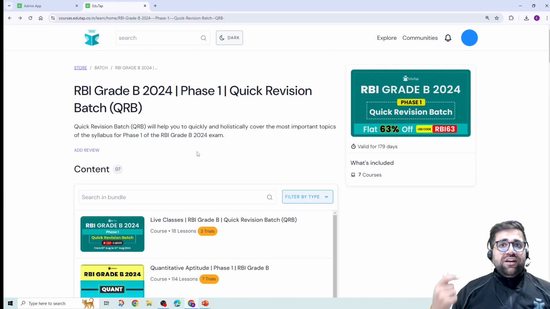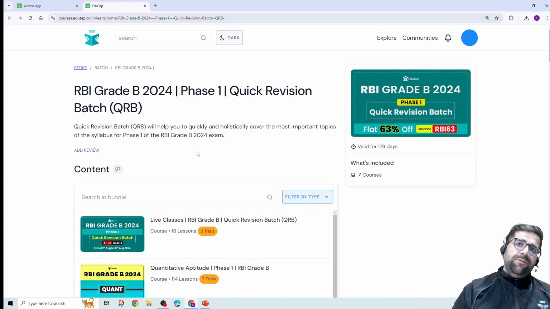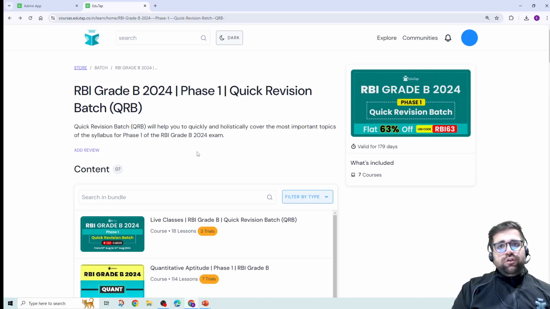Okay, so your determination is needed, your passion is needed, your grit is needed. Then only we will be able to make you an RBI Grade B officer. Do join this course only if there is an inner fire in you.